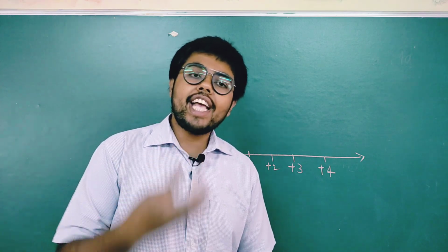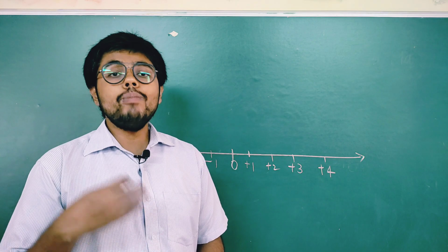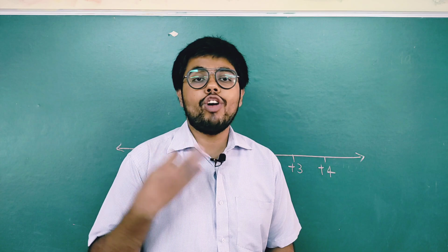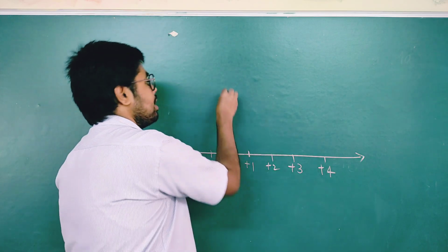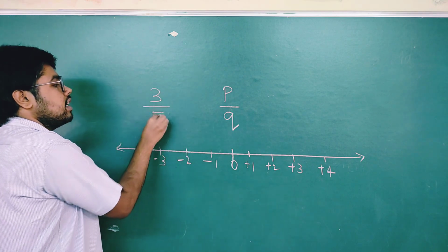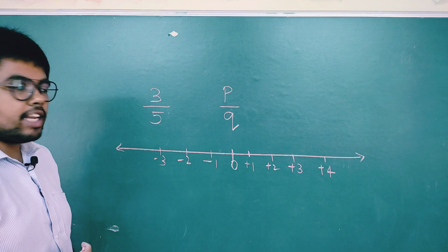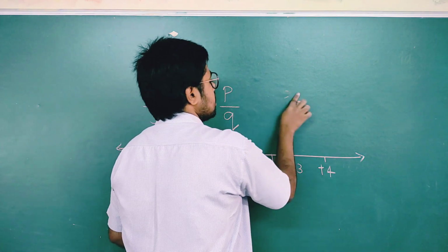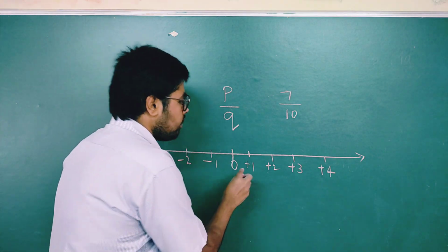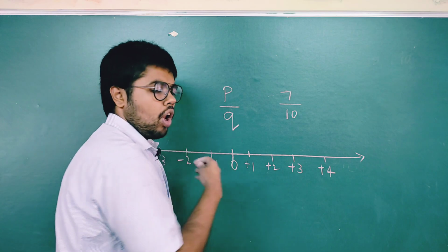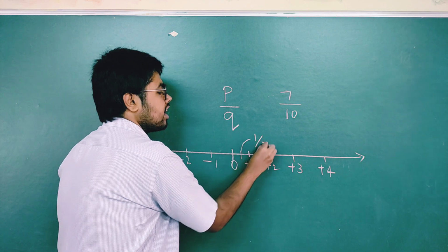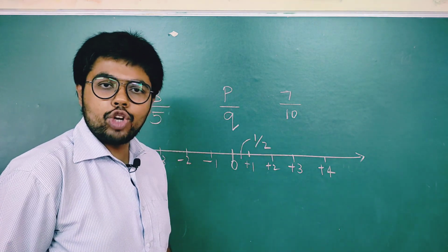Now coming to the next one, that is rational numbers. What do you mean by rational numbers? Rational numbers are the numbers which you can express in the form of p by q. What do you mean by p by q? For example, 3 by 5, see, p and q. You are expressing 3 by 5. Next, 7 by 10 is also a rational number. In between 1 and 2, in between 2 and 3, there are lots of numbers. For example, between 0 and 1 you can find half, right? Half is again a rational number, 1 by 2, p by q form.